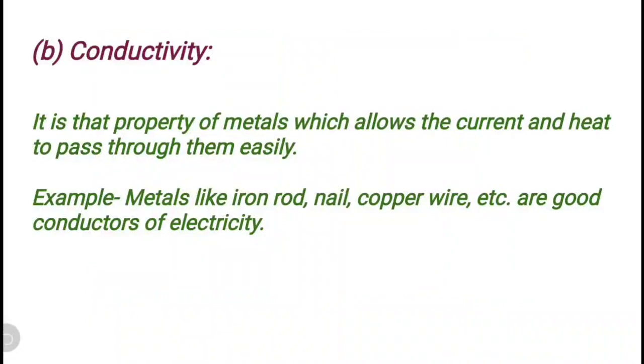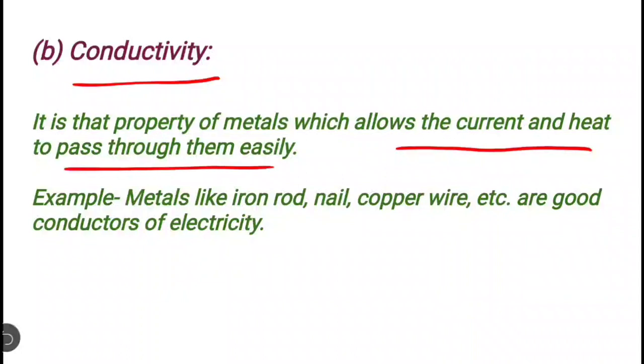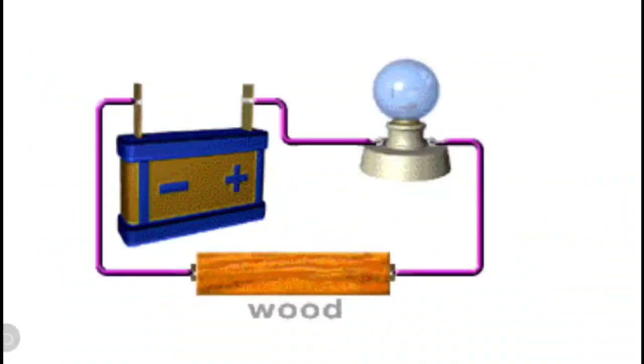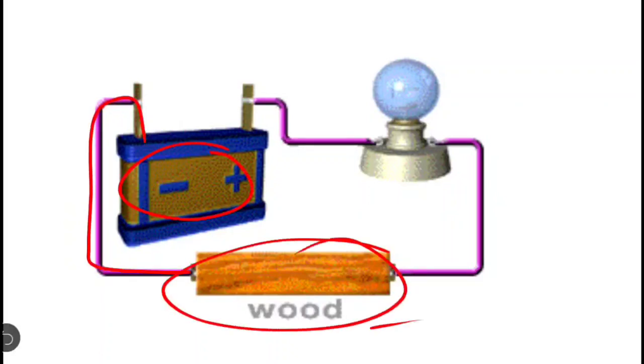Next one is conductivity. As I told you, metals are good conductors of electricity, meaning they allow current and heat to pass through them easily. Metals like iron rod, nail, and copper wire are good conductors of electricity. Now you can see this is a circuit diagram in which a battery is connected. At one end the battery is connected to wood, which is a non-metal, and on the other end it is connected to the bulb.